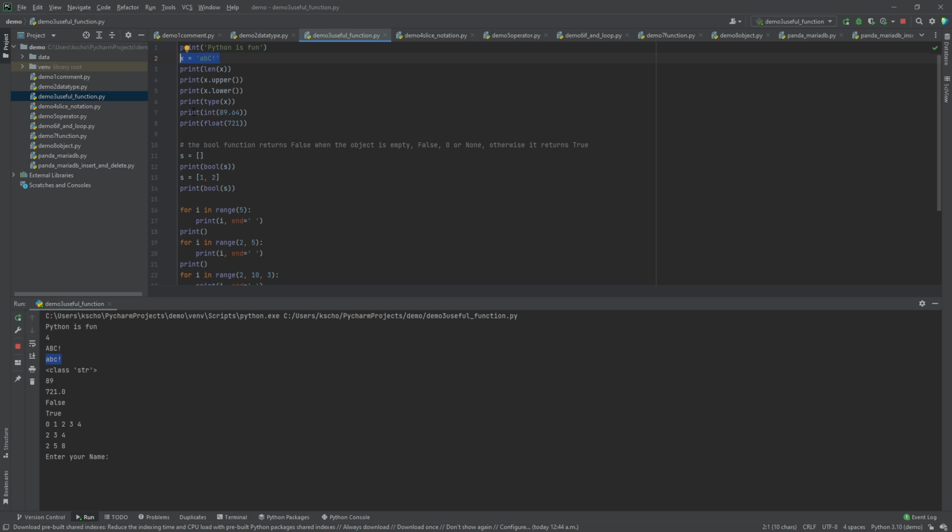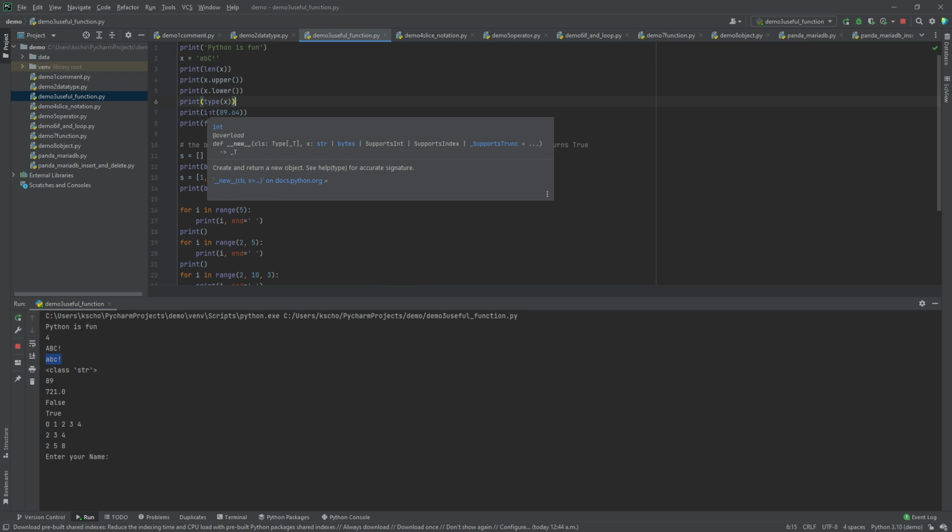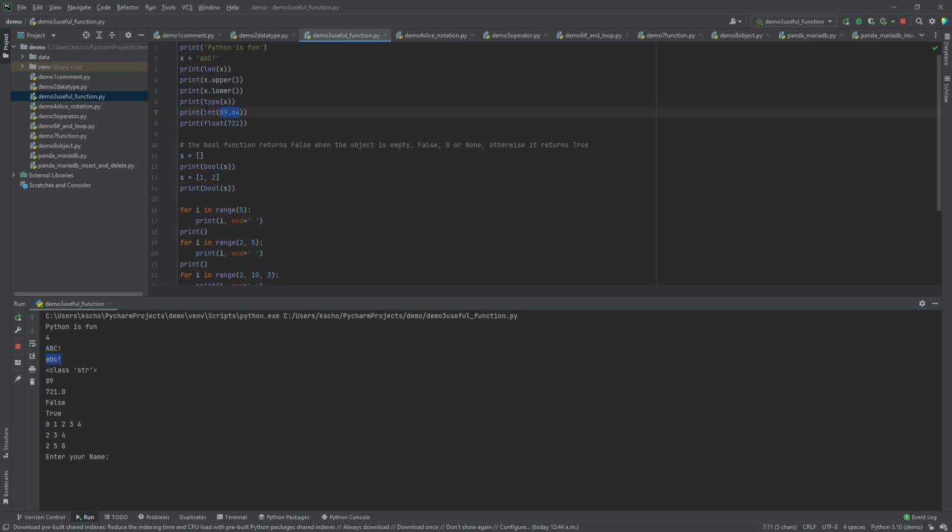And let's say if we want to convert to a number, we have the int function. It will turn the input into an integer, and it will round down. So you can see 89.64 is rounded down, and the result will be 89. And we can do the opposite by making an integer into a float. So when we have 721, after the float, it will become 721.0.